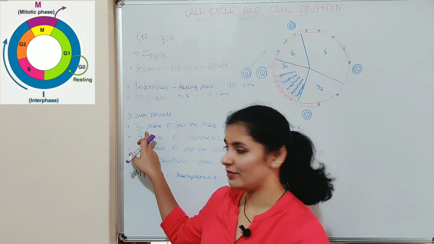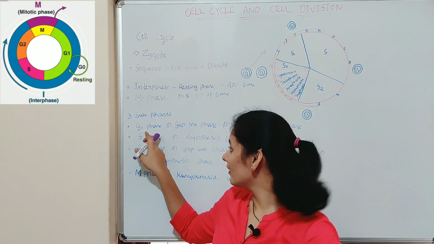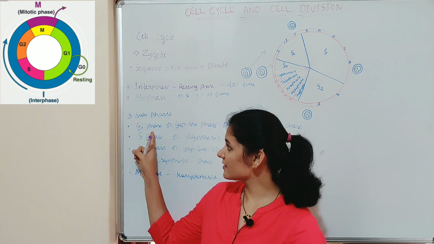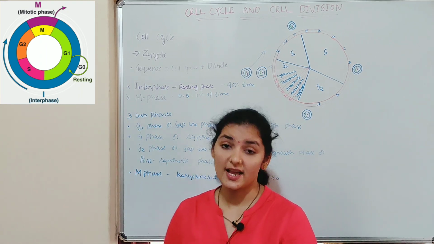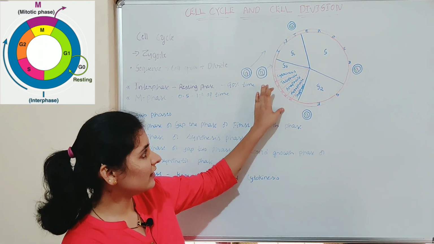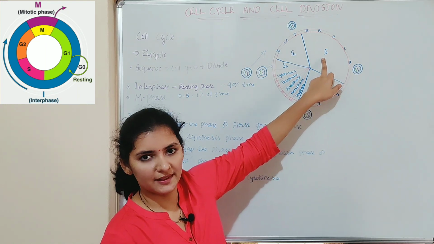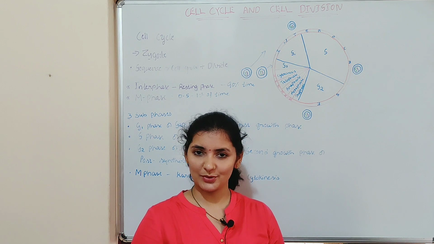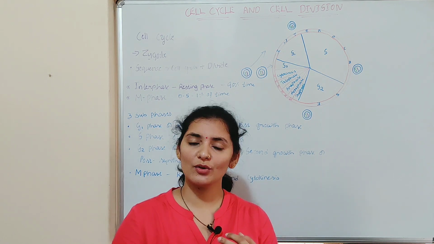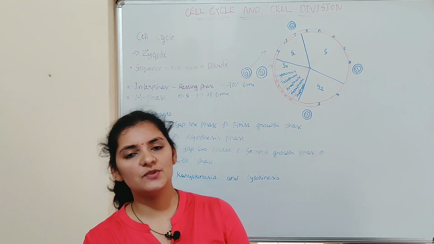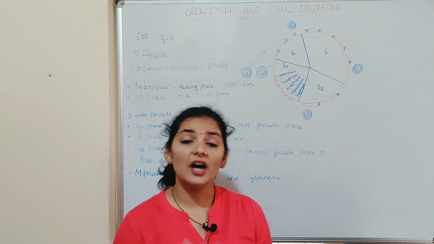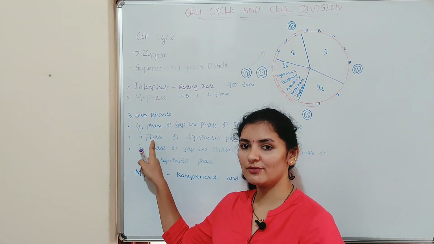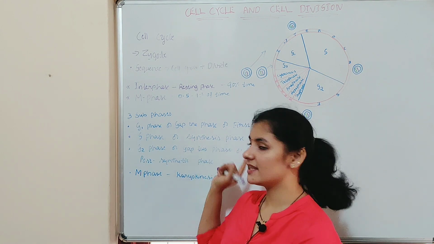First one is G1 phase. G1 phase is also called gap 1 phase or first growth phase. It is the first subphase of interphase, and it is an interval between the M phase and the DNA replication. During this G1 phase, many biomolecules are produced like proteins, amino acids, RNA, enzymes, ATP, etc., which are required for the next phase. And the next phase is S phase, which is also called the synthesis phase.